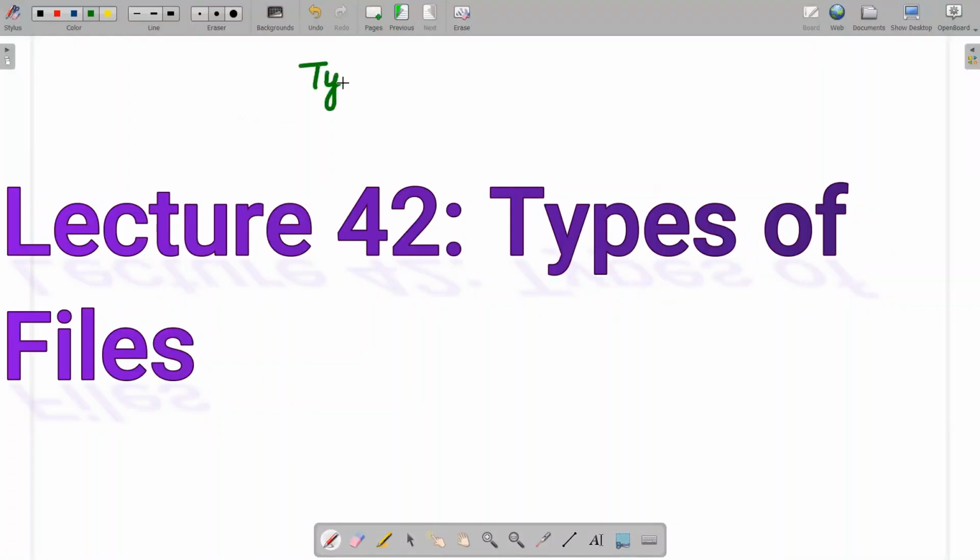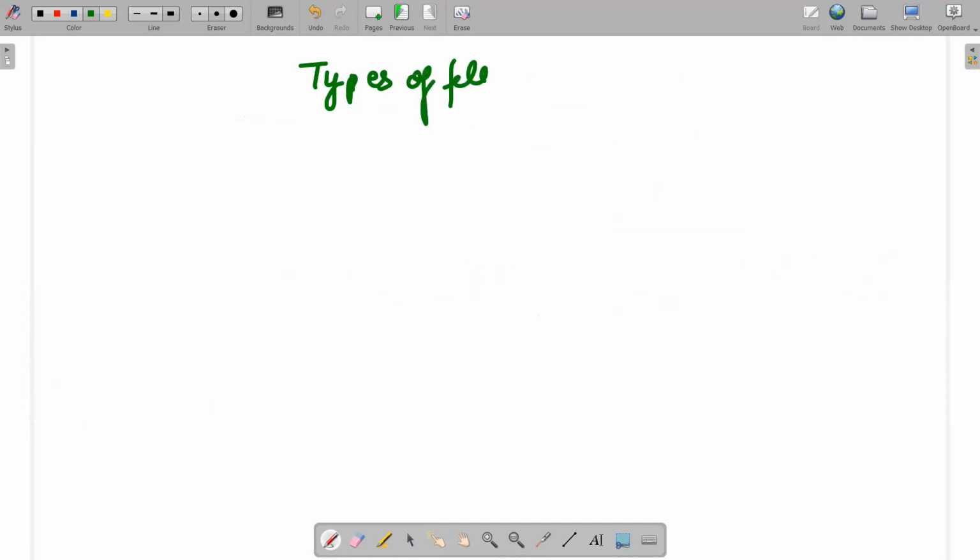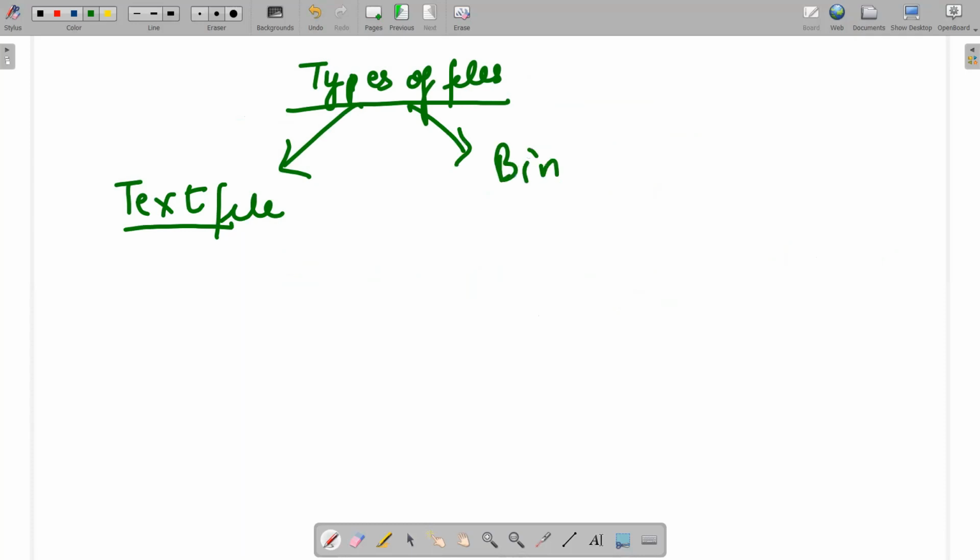Hopefully everyone is fine. In this video, we are going to discuss the types of files that we are going to work on. There are two types of files. We have already done an example of a text file, and we will be doing the concept of a binary file also. Text file data is by default stored in ASCII form. There are different types of files, but text file is just one of them.